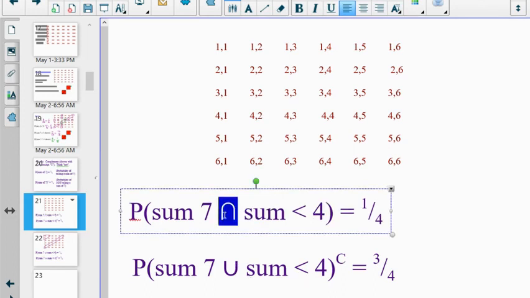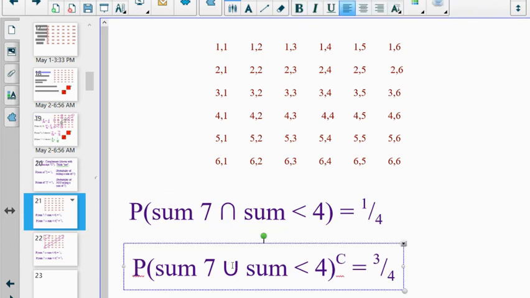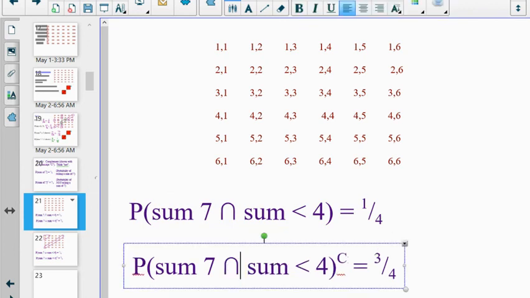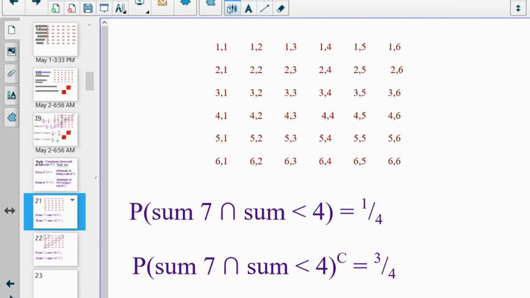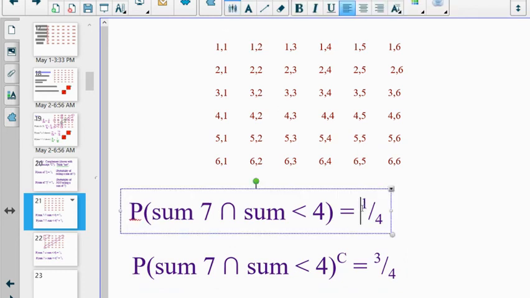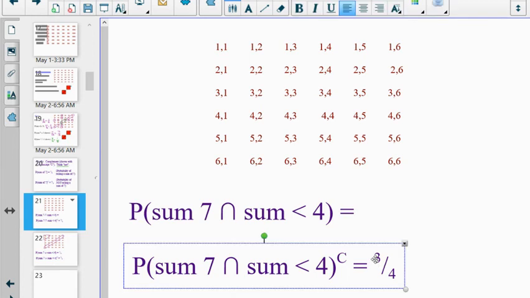And I'm actually going to copy it so I can paste it down here. I should have had this ready to go. So I'm changing the question. What is the probability of rolling a sum of 7 and a sum that is less than 4?